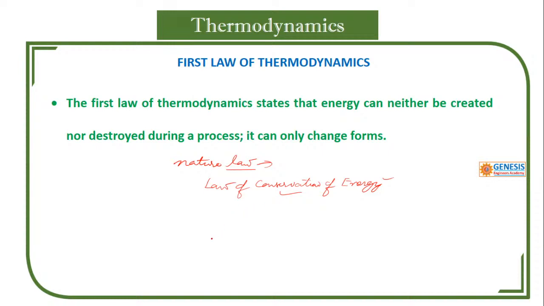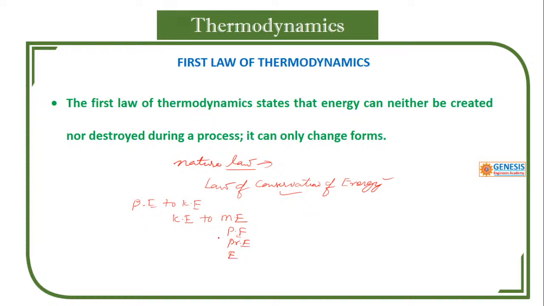What the law of conservation of energy tells us is that energy can neither be created nor be destroyed during a process. It can only change its form. That means potential energy is converted into kinetic energy, or kinetic energy into mechanical energy, or pressure energy, or electrical energy.